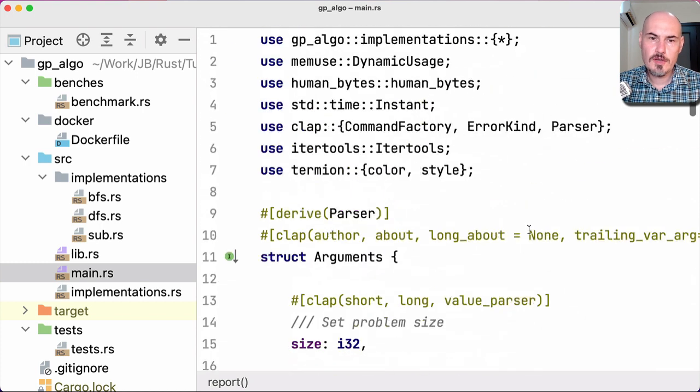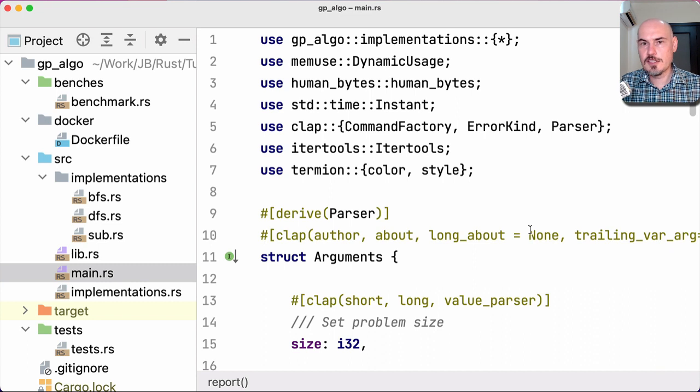Why is it a good idea to have main function like that for this task when we implement algorithms for the same problem? Because it's very easy to experiment. So once again, you can run two implementations and compare them. You can run one implementation. You can run all of the implementations. And it's very easy. You don't have to edit something in your program. You don't have to remember what implementation was built in the main function. You just specify command line arguments, and that's it.